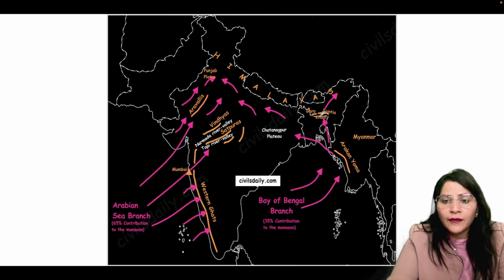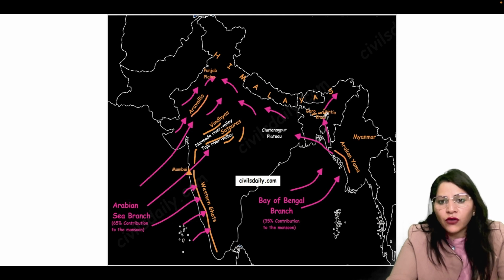One branch moves up to the Brahmaputra plains, and the second branch moves over the Chota Nagpur plateau. The Garo Khasi Jaintia Hills trap the moisture, and that is why this portion has the heaviest rainfall in India. Their moisture gets trapped over here, and maximum rainfall takes place in this region.